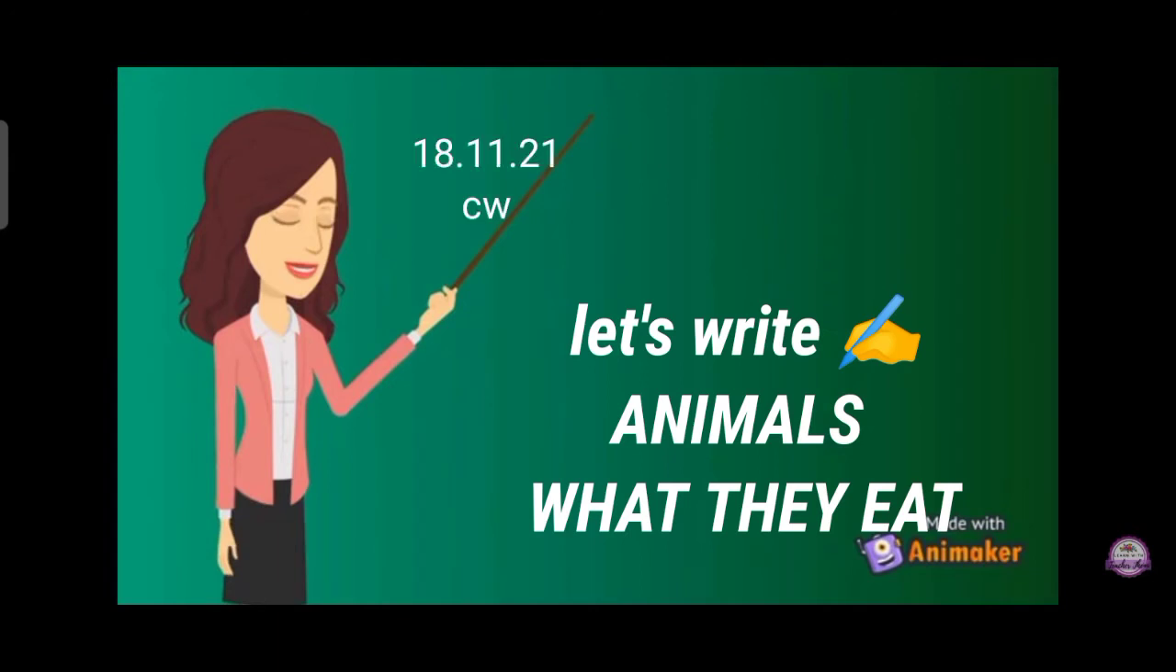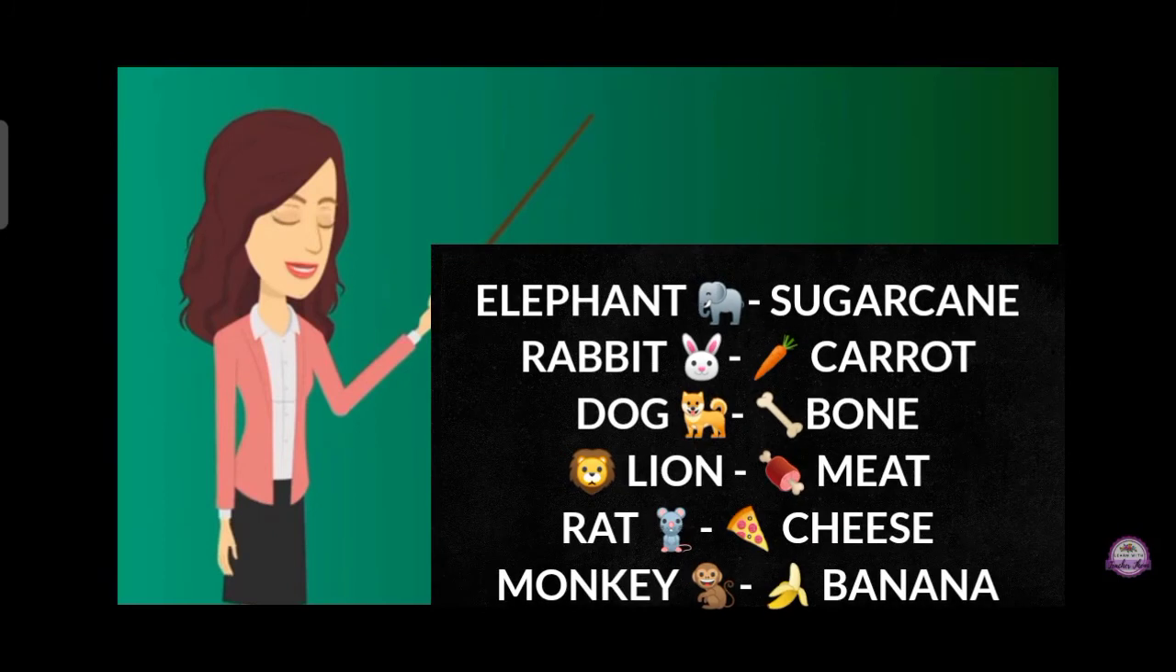Now let's write it down in our CW copy. Write the heading animals, what they eat and today's date. After writing this, copy this down. Elephant, sugarcane, rabbit, carrot, dog, bone, lion, meat, rat, cheese and monkey, it's banana. So write it down with correct spelling in your GKCW copy.